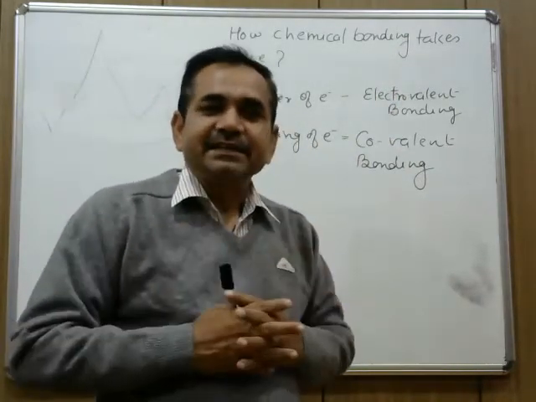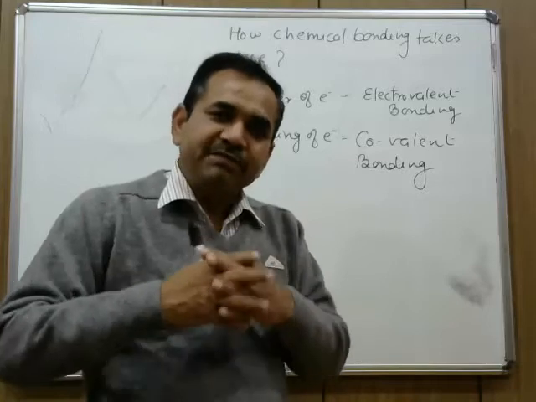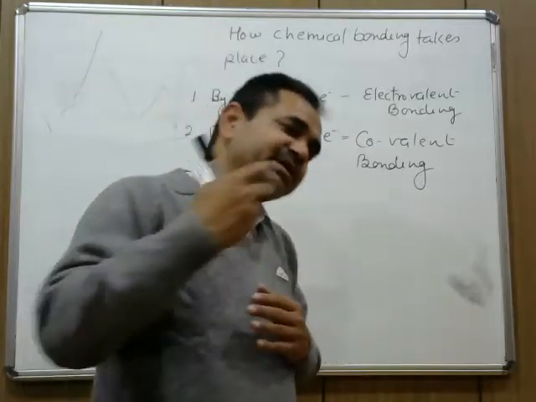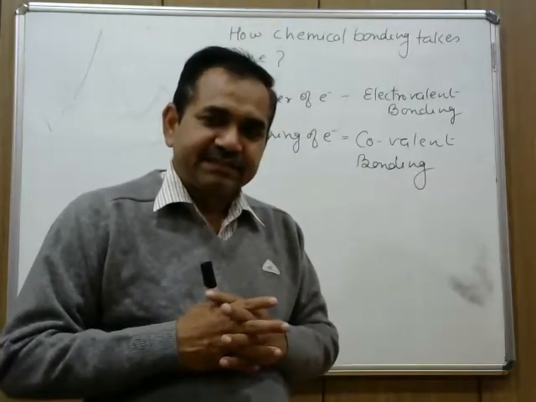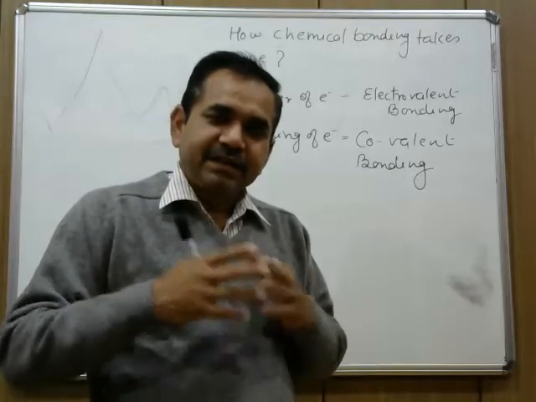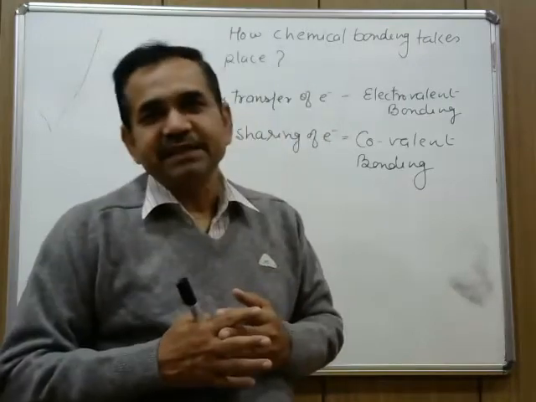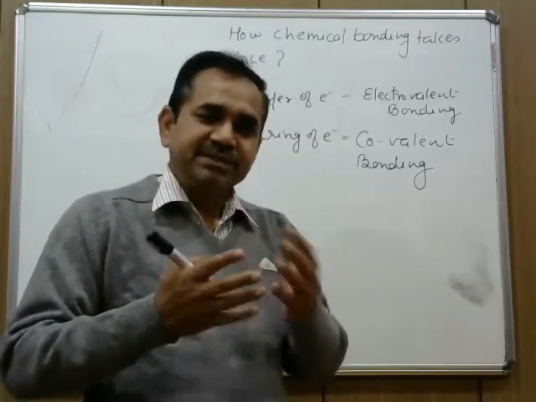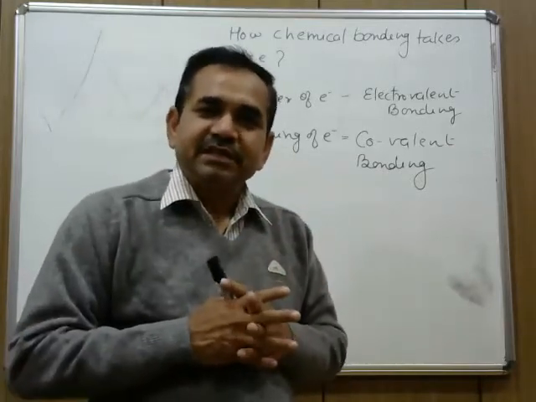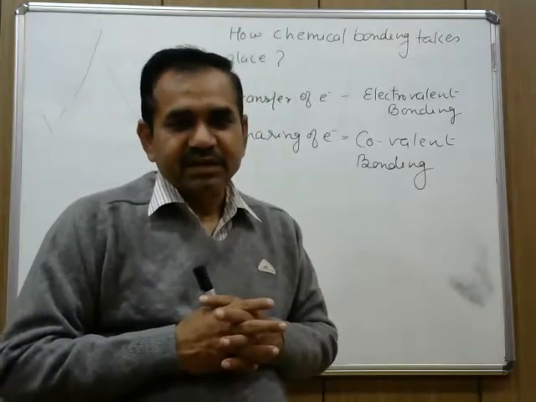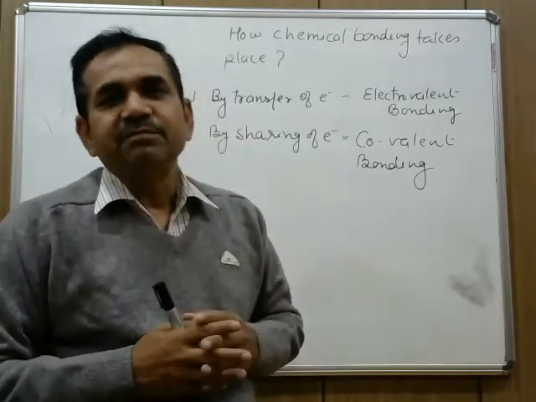There is another way: I give 10 rupees, you give 10 rupees, so both of us have 20 rupees. Then we purchase an ice cream and eat it together. One atom is short of one electron in the outermost shell, another atom is short of one electron in the outermost shell. So both of them share one electron from each, and that shared electron pair is mutually the property of both atoms. This shared electron pair is possessed by both combining atoms, atom A and atom B.